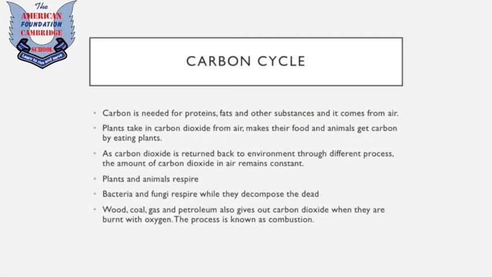So how does that happen? There are 3 points written below. I'm gonna show you how. Plants and animals respire. Through respiration, we inhale oxygen and then we exhale carbon dioxide. This process of inhalation and exhalation is known as respiration. Now if I'm consuming oxygen and exhaling carbon dioxide, that means plants are consuming carbon dioxide and exhaling oxygen.